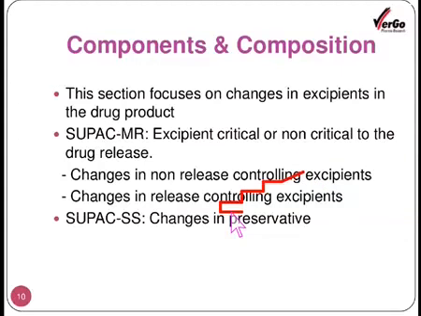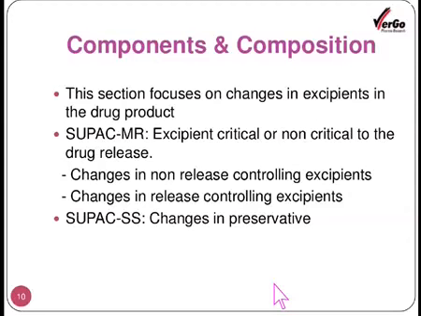In case of, say, SUPAC SS, the change in preservative is the important concern, because in the semi-solid products, if the preservative is changed, some qualities of the product may change.